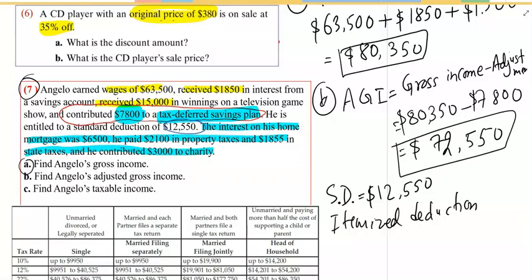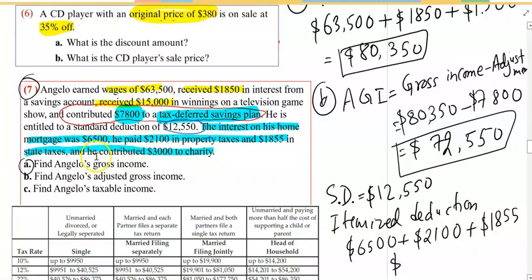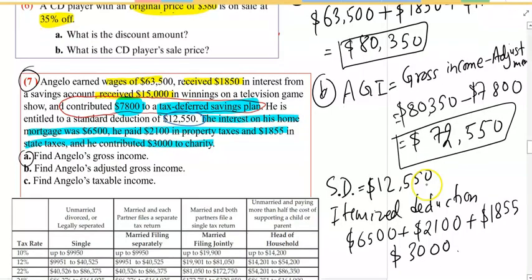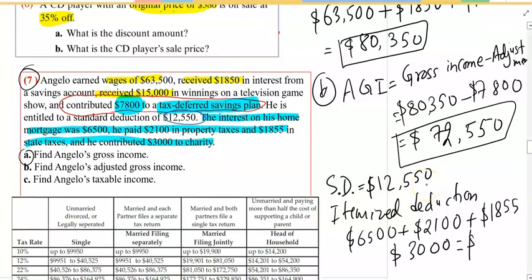You can see here: interest on home mortgage 6,500, plus property taxes 2,100, plus state taxes 1,855, plus charitable contribution 3,000. This totals 13,455. That's the itemized deduction.